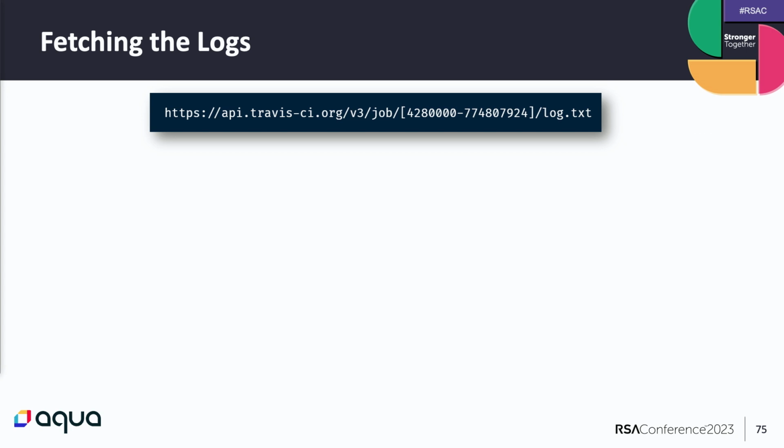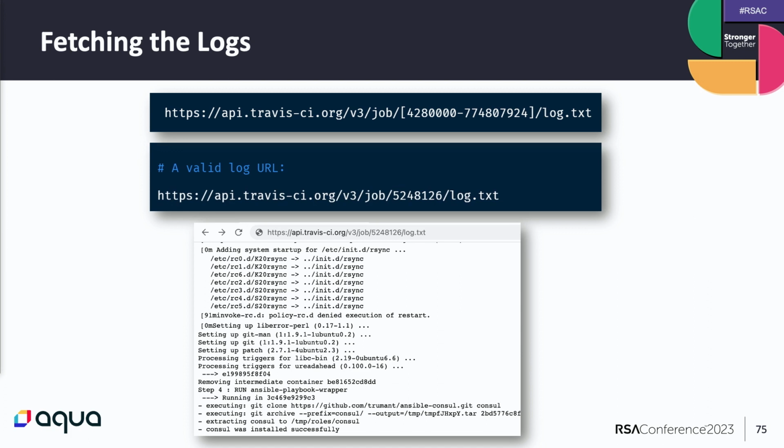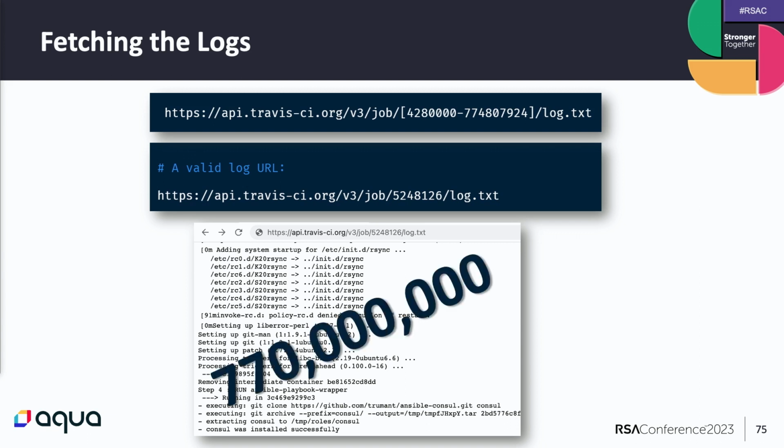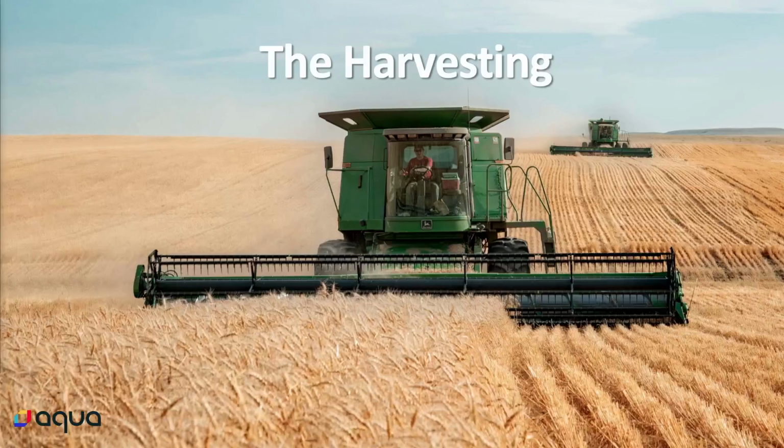We found out actually that the Travis API is vulnerable to IDOR, which means an attacker could, as an anonymous user, query any public log that Travis CI has of any project. And this is how it looks. It turned out there are more than 770 million available logs.